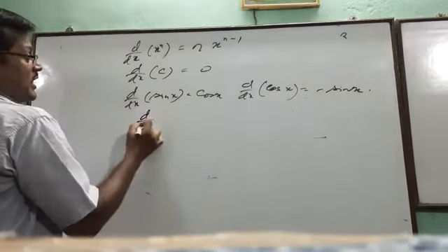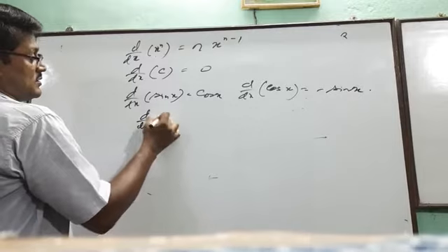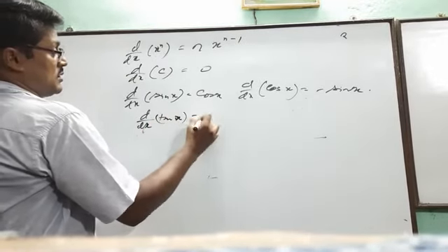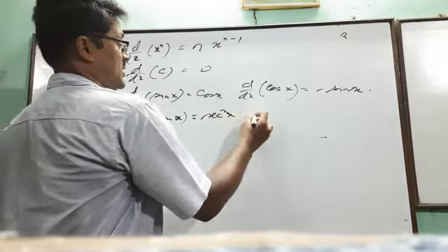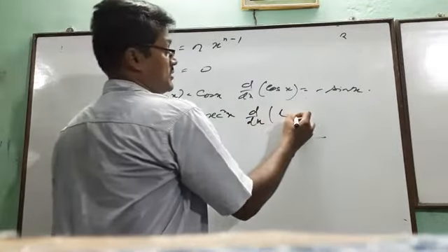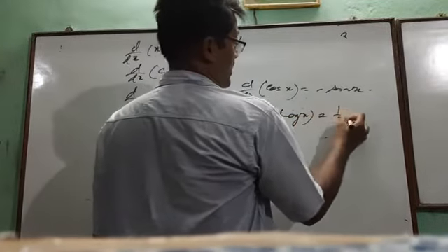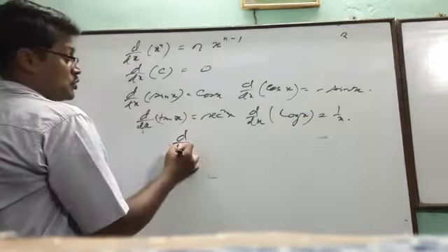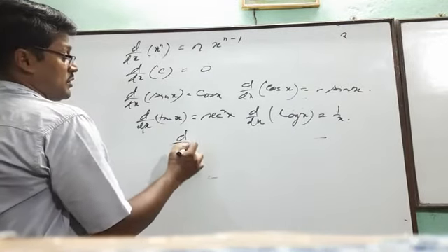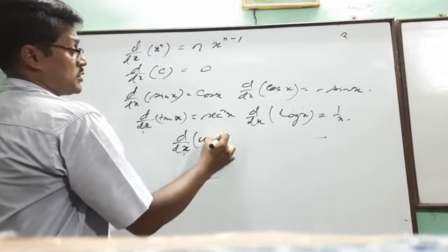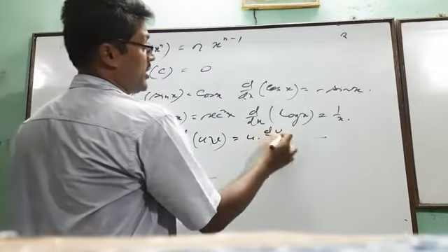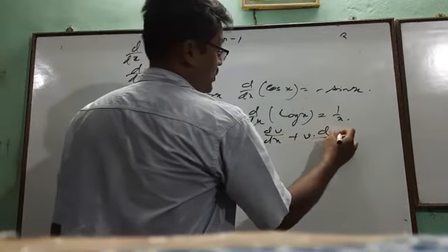And d/dx of tan x is sec square x. d/dx of log x is 1 by x. And d/dx of uv, two terms, two functions there, is u dv/dx plus v du/dx.